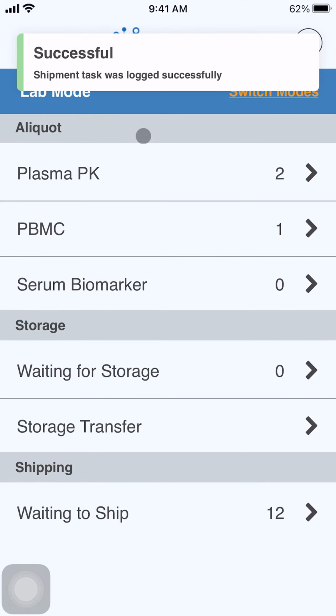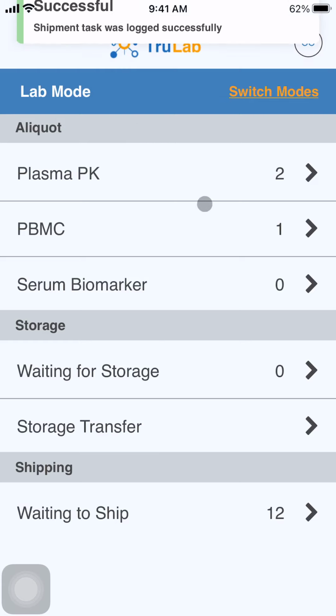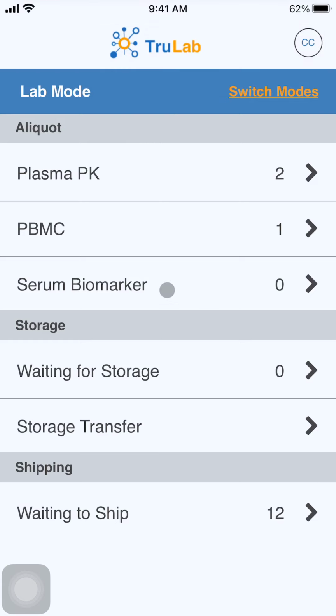So in this video, we've looked at both clinical mode and lab mode within the TrueLab app, which includes checking in a subject for their visit, logging an initial sample collection, as well as logging aliquot tubes, storing them, and then shipping these tubes as well, all while capturing this information within the TrueLab application.